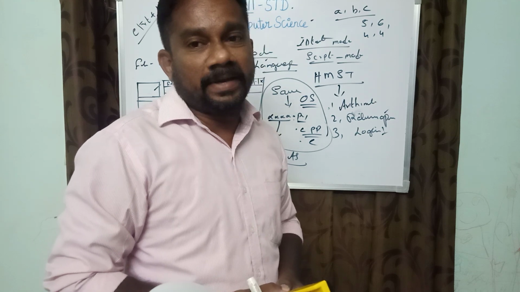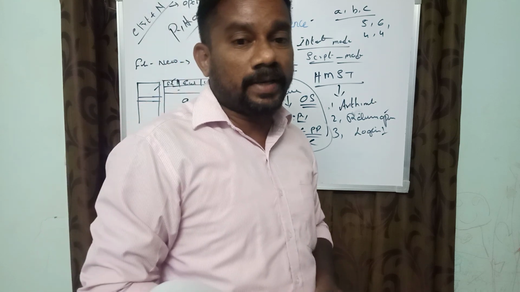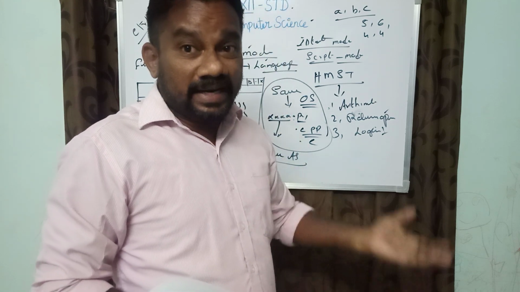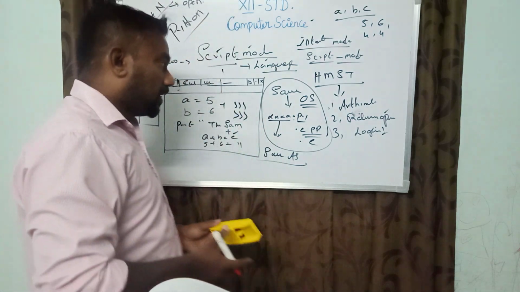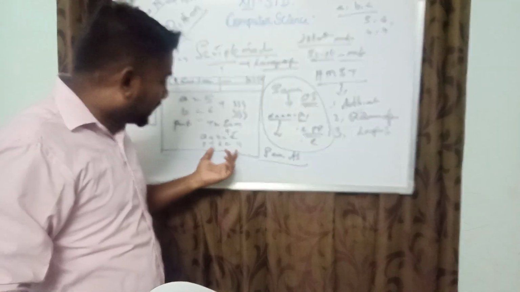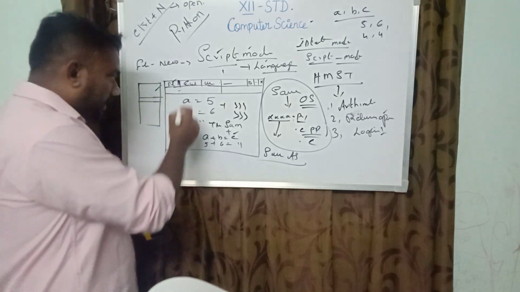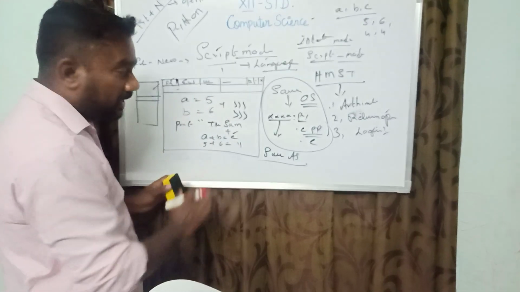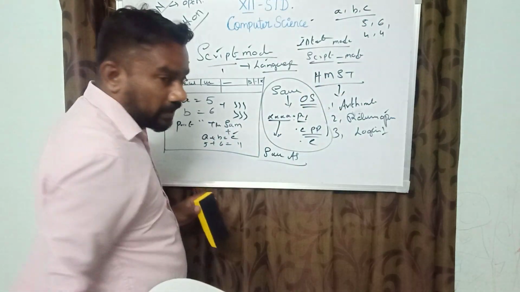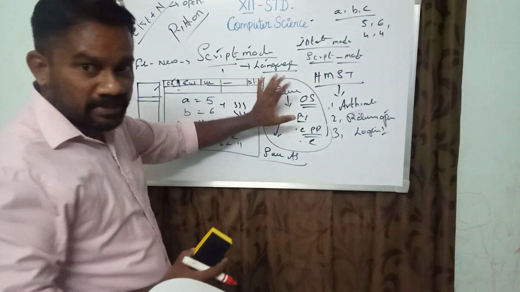So, executing the Python script. How should the Python file be saved, and how should we see the output? It is given as source code. It is called source code. Typing in a notepad, the file should be saved as a .py, and it should be run in the Python console.